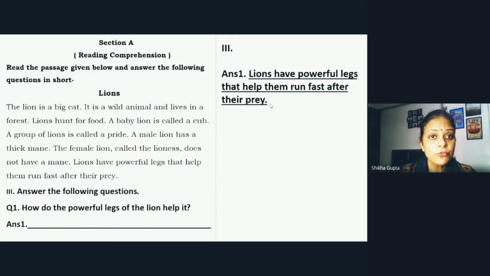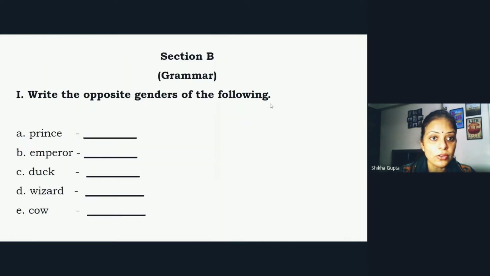Now let us move to section B, that is your grammar. First is your genders. What are genders? You know there are two types of genders that you have studied in class 2: masculine gender and feminine gender, right? Now you have to write the opposite gender of the following.